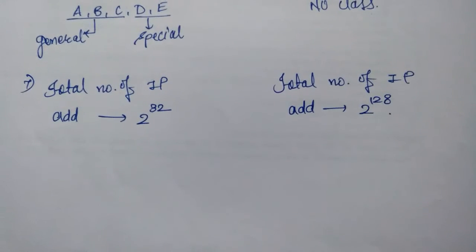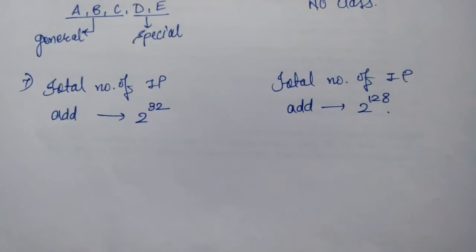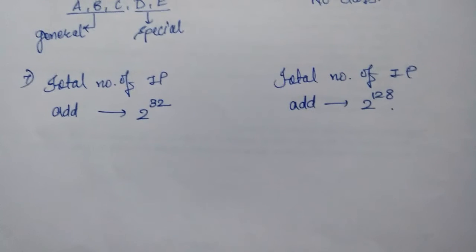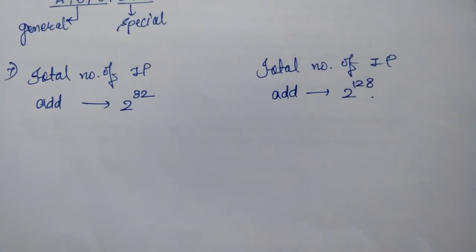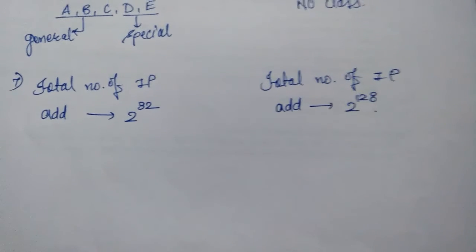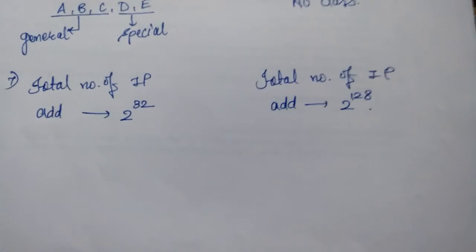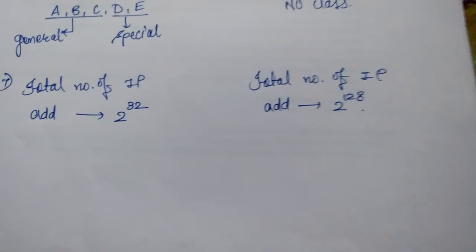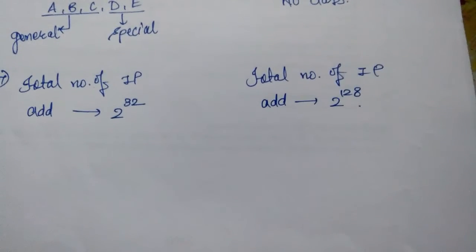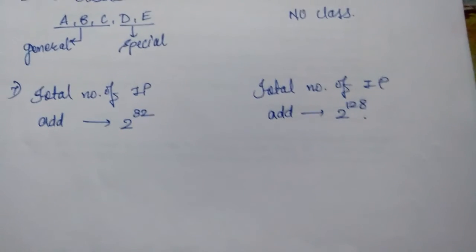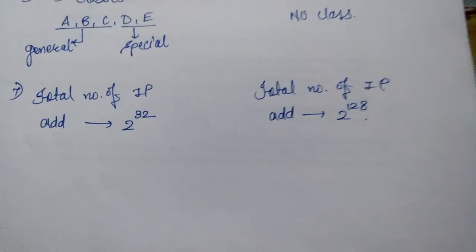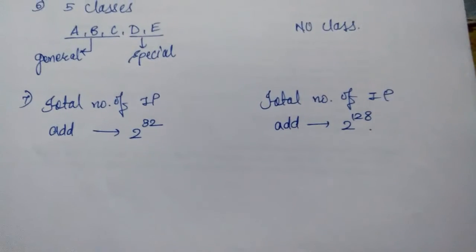In IP version 4, the total number of IP addresses available was only 2 raised to 32, and this many IP addresses were not sufficient. So to increase the number of IP addresses, we needed to develop IP version 6, where we have 2 raised to 128 IP addresses available. That was the drawback of IP version 4, and hence we developed IP version 6.